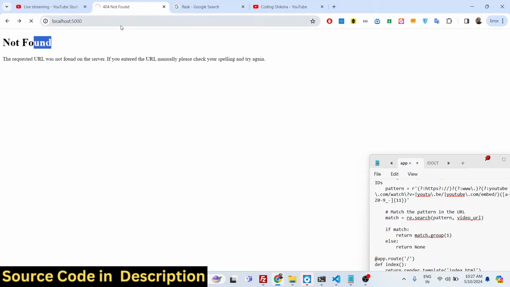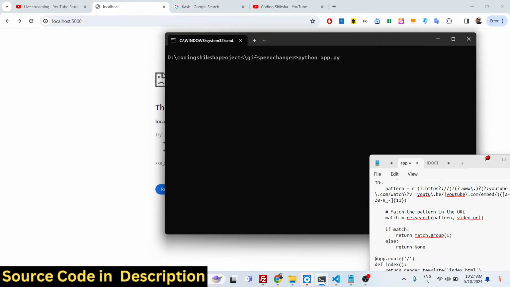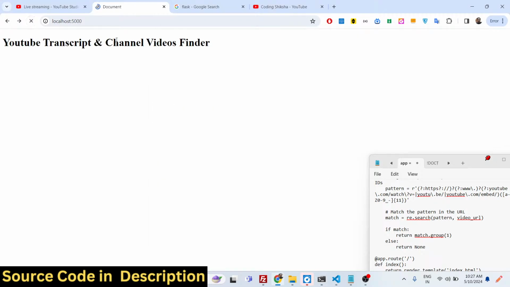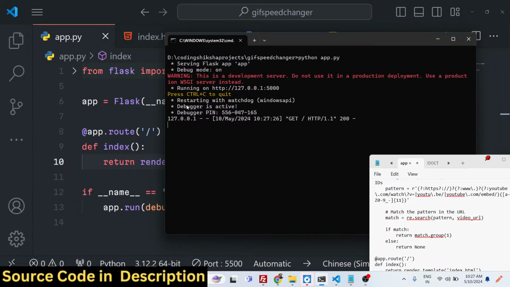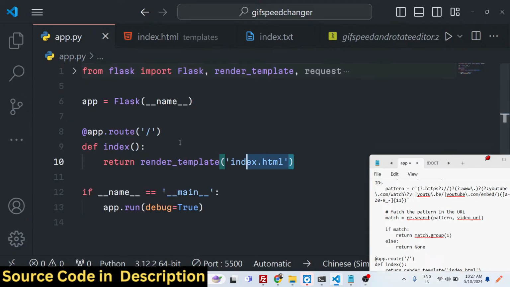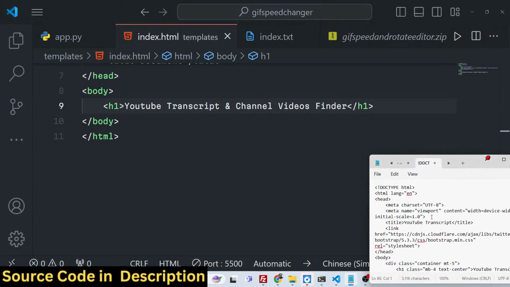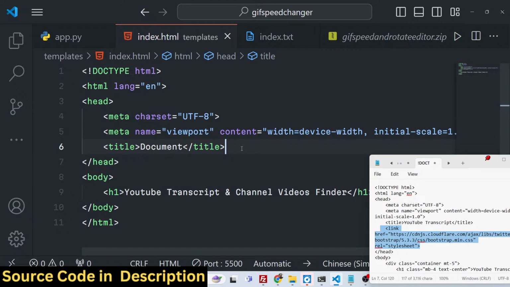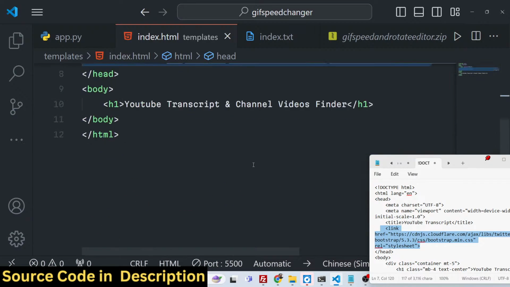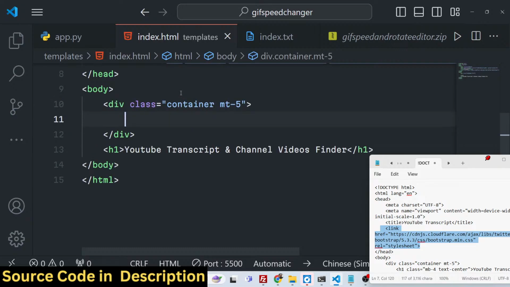If you reload now, you just need to start your Flask application. So you will see that it actually outputs this index.html file whenever you open the home page. So this route is working, and now what we need to do right here, we now need to fetch the Bootstrap CDN. We will use Bootstrap for styling purposes. Just after the title, paste the CDN, and right here we will have the container and the my-5 class. These are our Bootstrap classes.